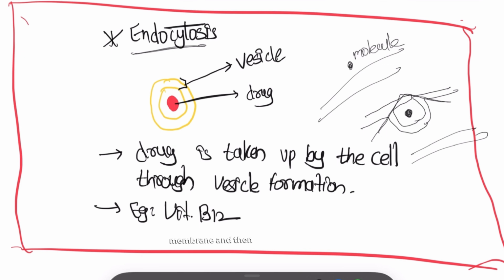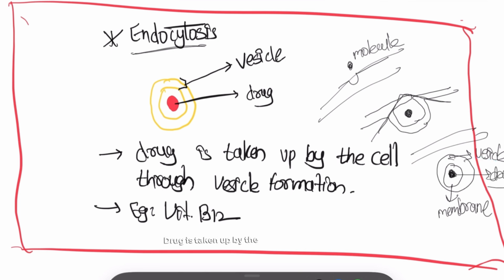Then this is the membrane, and then this is the part where the vesicle is formed. This is actually the membrane, okay? And this is the drug. The drug is taken up by the cell through vesicle formation. Example is vitamin B12.